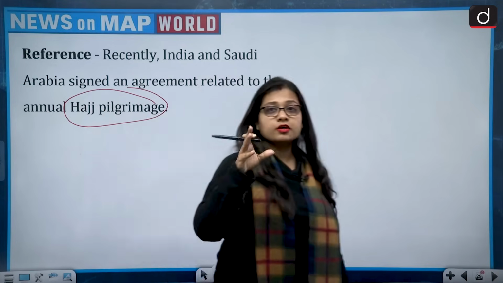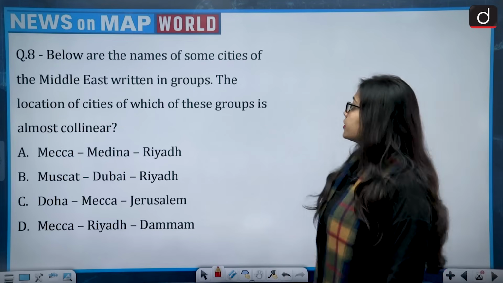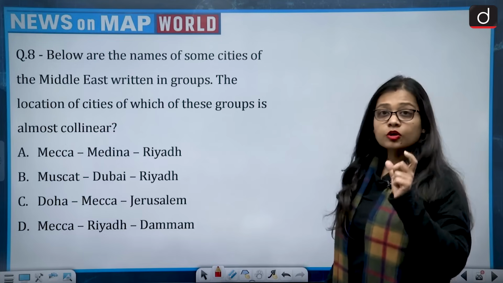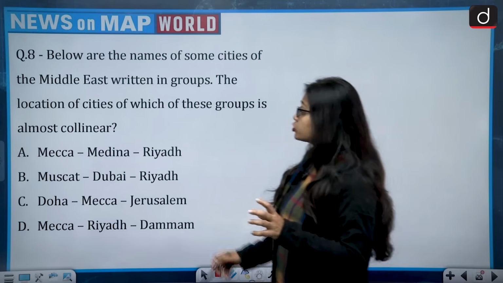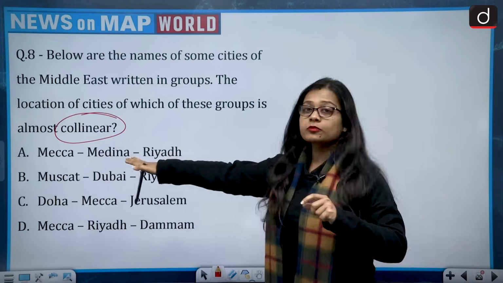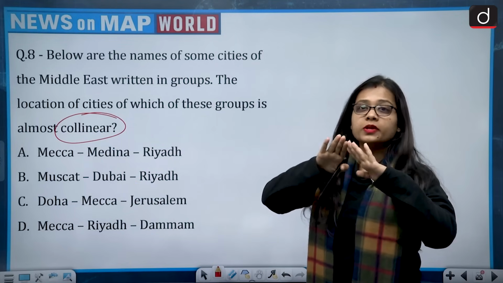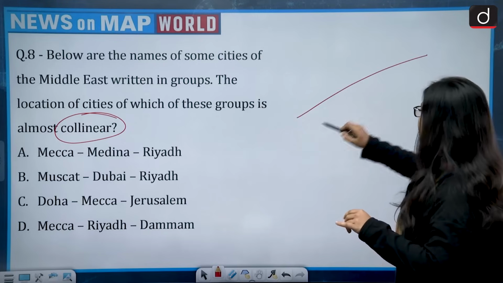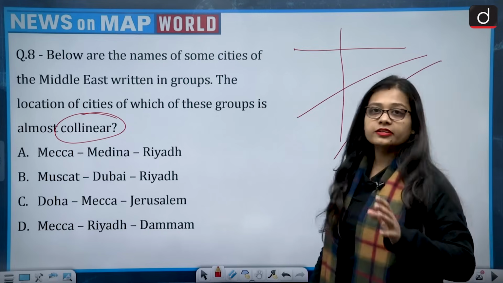Now this brings Saudi Arabia and its places to the news. The question talks about: below are the names of some cities of the Middle East written in groups. The cities of which of these groups are almost collinear? So there are names of cities written in groups, and you have to find which group lies on a collinear line. Collinear means in a straight line. A straight line can be horizontal, vertical, inclined, anything.